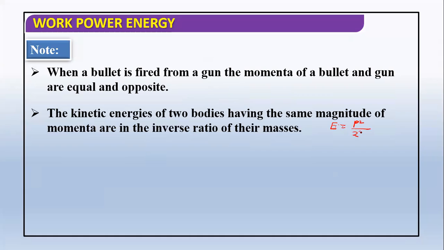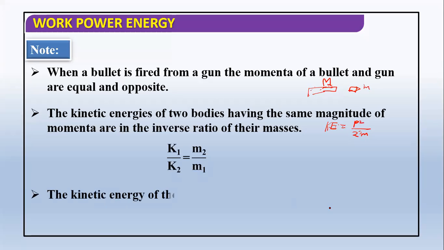If momentum is the same, then kinetic energy is inversely proportional to mass. For a bullet and gun system, the bullet has a much smaller mass and the gun a larger mass. Larger mass means smaller kinetic energy, so the gun has smaller kinetic energy and the bullet has larger kinetic energy. So kinetic energy is inversely proportional to mass if the momentum is the same for two objects.